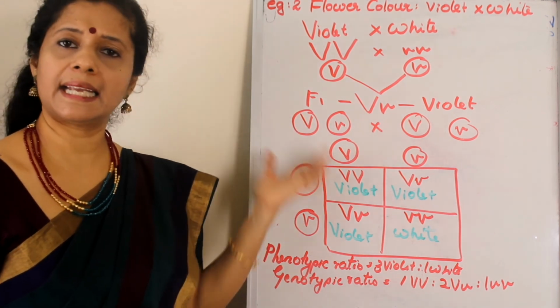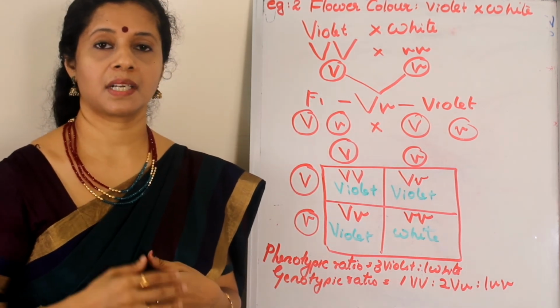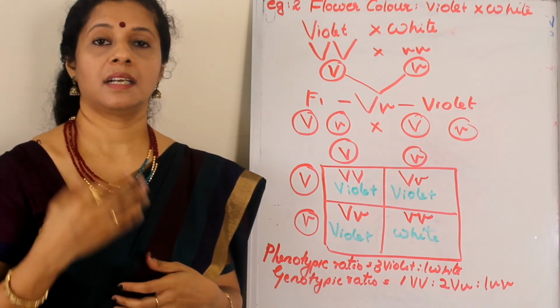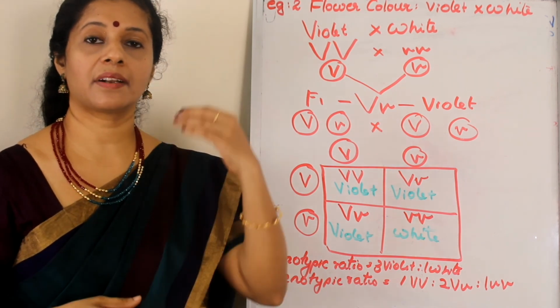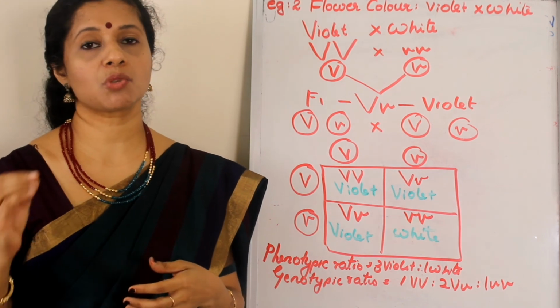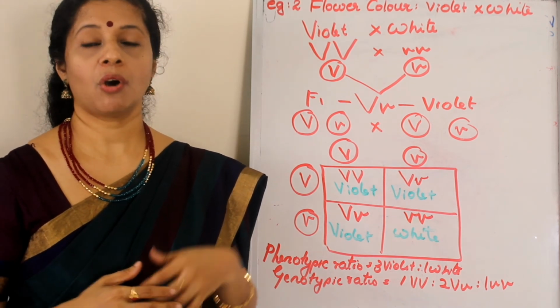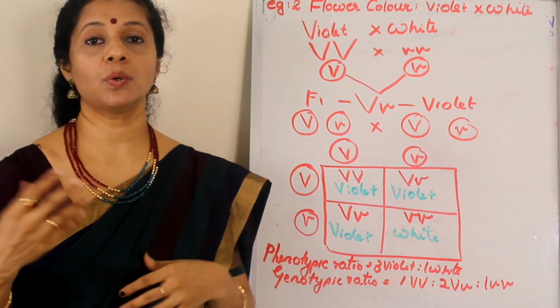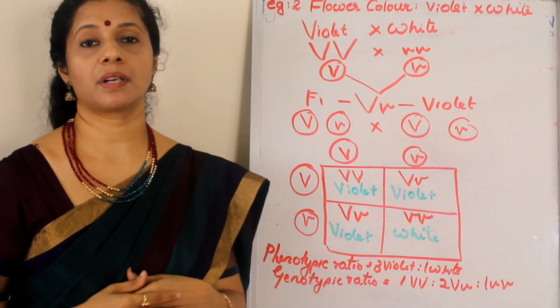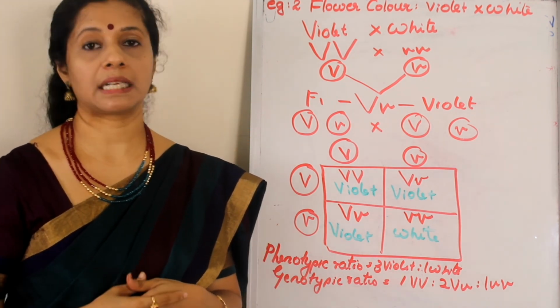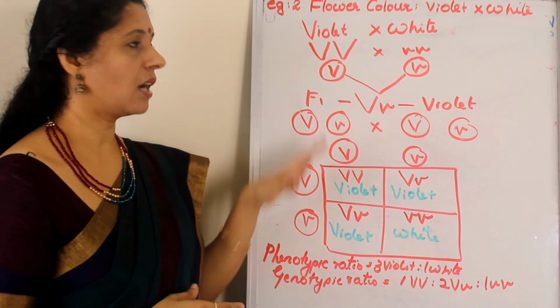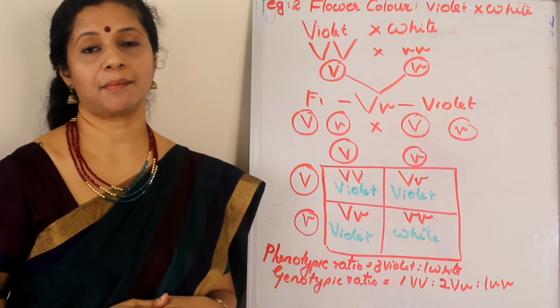Randomly you can take any characters I discussed. Seed color, yellow and green: you can take capital Y for yellow, small y for green. Or the seed shape, round and wrinkled: capital R for round and small r for wrinkled. So this is how we represent a monohybrid cross.